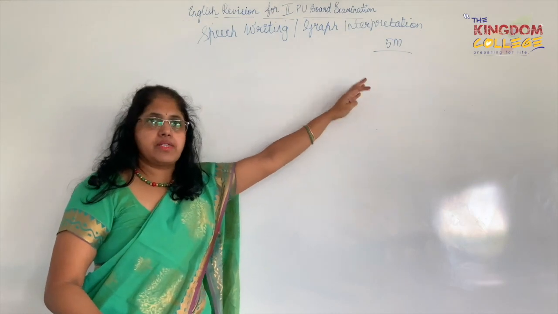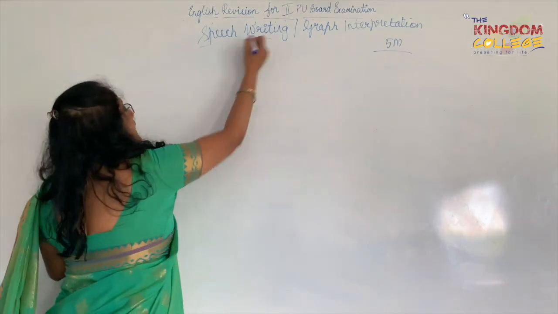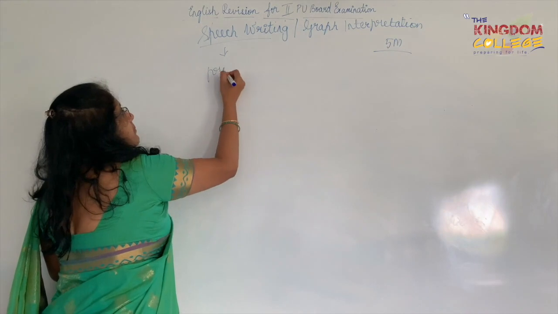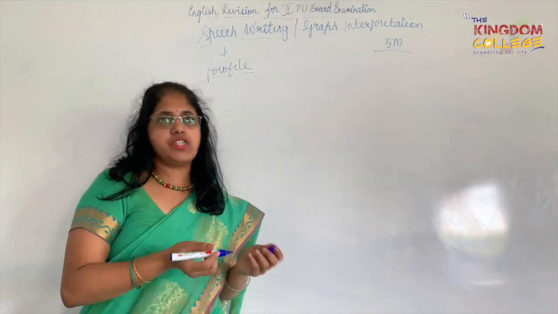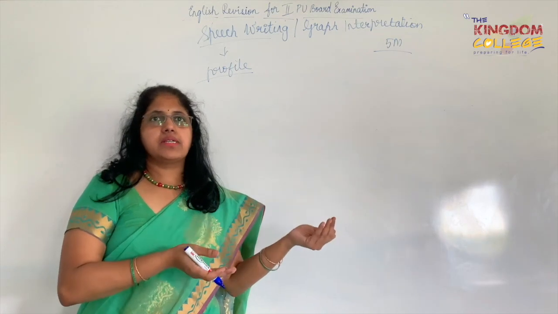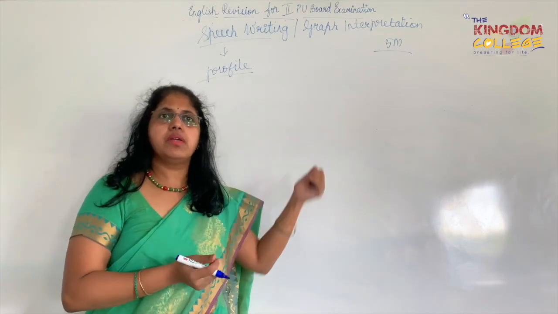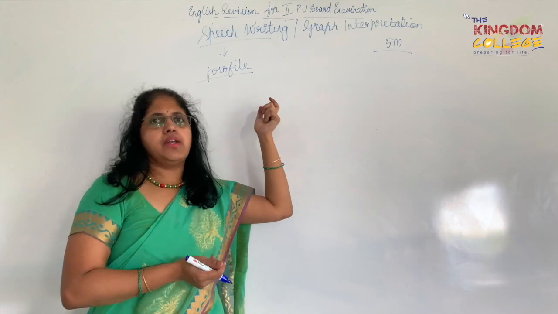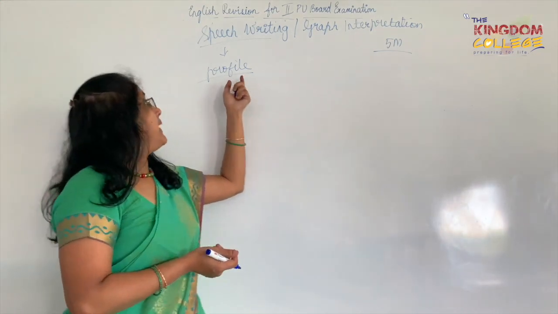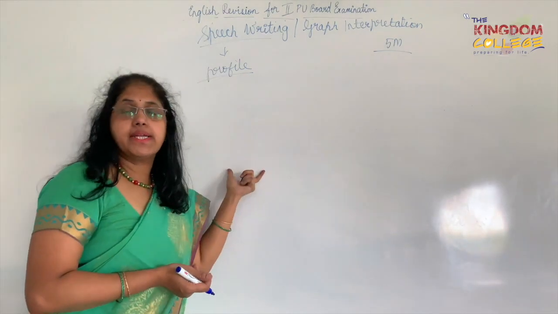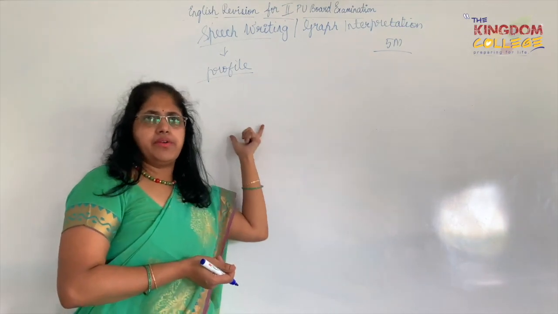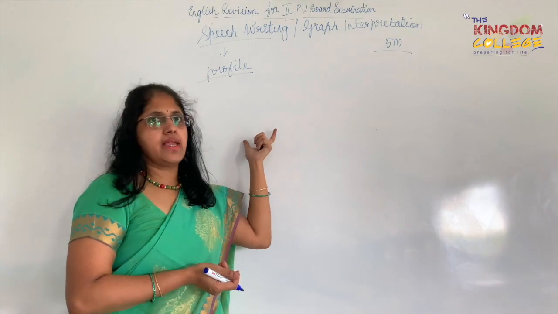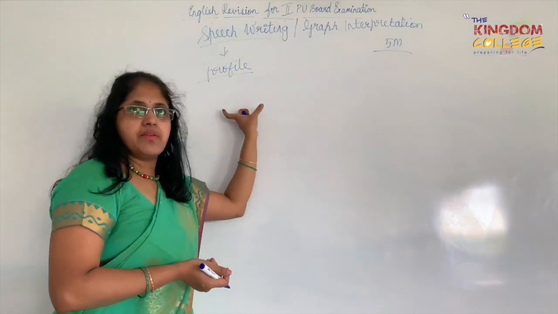both carry 5 marks. Now for speech writing, you might be given a profile or a biodata of a person who would be your chief guest or who has come as a guest of honor or whatever, and the situation is given and your designation also is given. So based on that, you will have to write down a speech, a welcome speech or an introductory speech or a vote of thanks. It could be anything, but everything is given in the question.